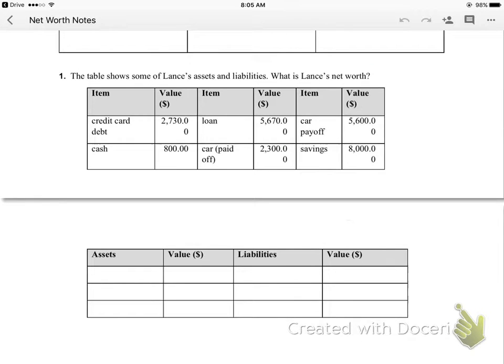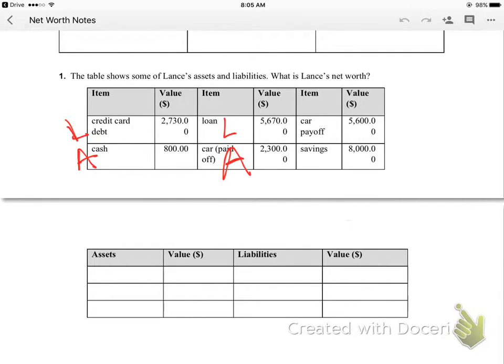So let's look at a few examples of how to calculate net worth. The table shows some of Lance's assets and liabilities. What is Lance's net worth? Credit card debt, that is a liability. Cash, that's an asset. Loan is a liability. Car that's paid off, that's an asset. That's something that you could sell and you would get money back for.